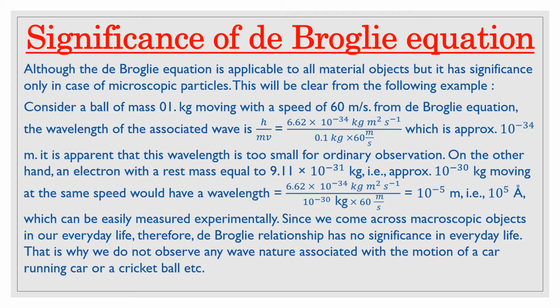This wavelength of 10 to the power 5 angstrom can be measured easily experimentally. Since we come across macroscopic objects in our everyday life, the de Broglie relationship has no significance in everyday life. That is why we do not observe any wave nature associated with the motion of a running car or a cricket ball, etc. I hope that after listening to this example, you have understood the significance of the de Broglie equation for microscopic particles. So let us proceed further.